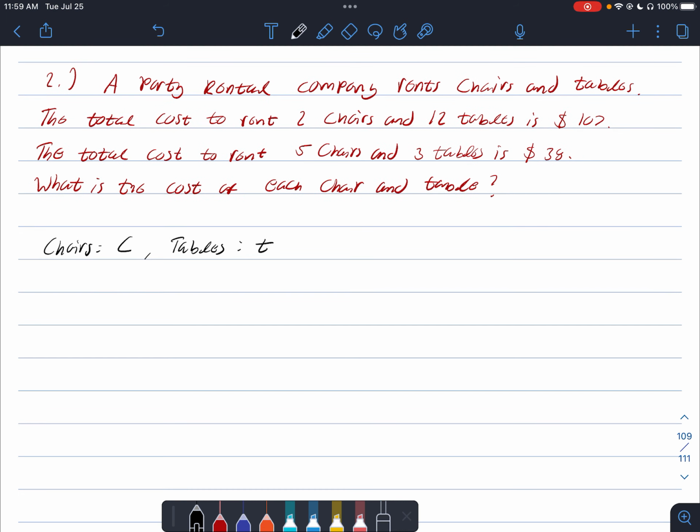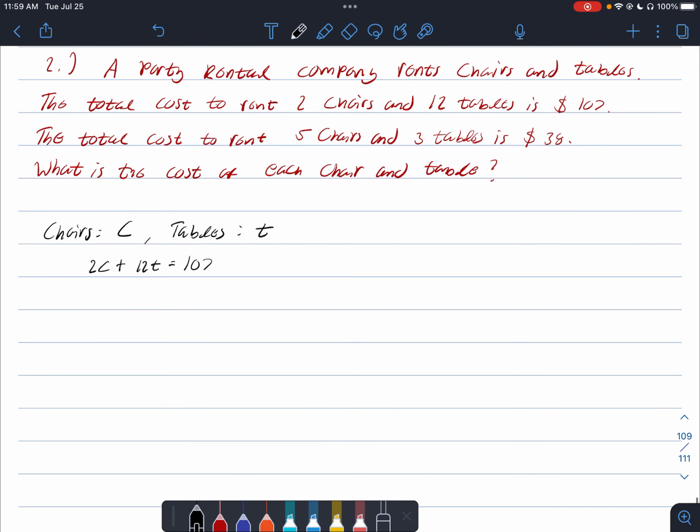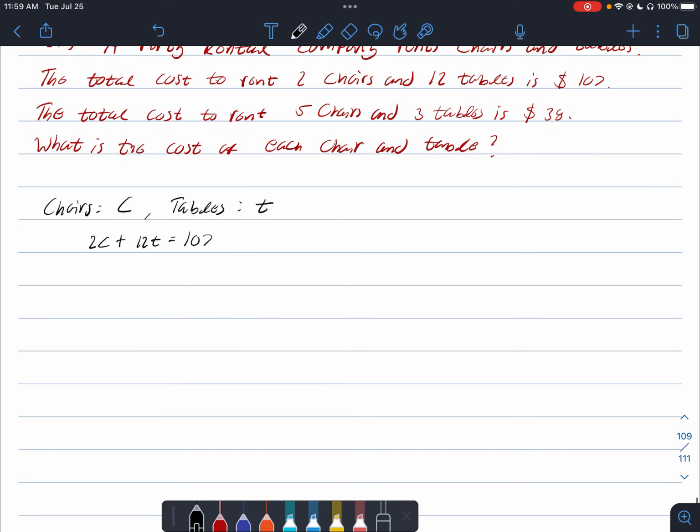We have 2 chairs and 12 tables add up to $107. So we have 2C plus 12T is equal to 107. And then we also have that 5 chairs and 3 tables add up to $38. So we have 5C plus 3T is equal to 38.